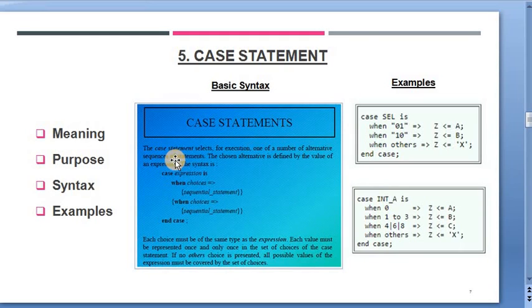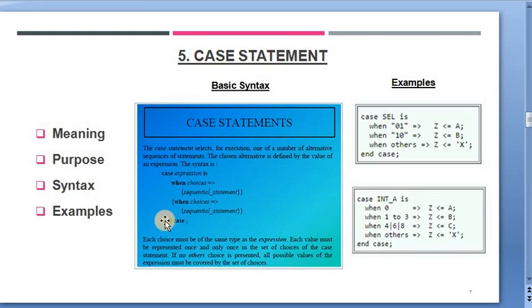And again, what about the purpose? The prime purpose of these statements is that these select one from all possible choices according to the given logic. As you see its syntax, which says that case statements check an expression and then evaluate the other possibilities as per the when else logic.